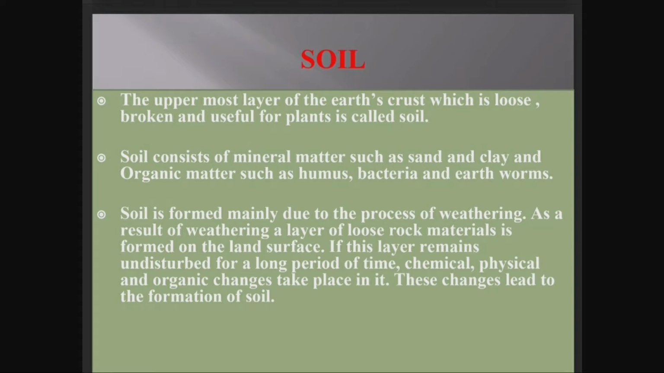The next thing, soil consists of mineral matter such as sand and clay, and organic matter such as humus, bacteria, and earthworms. All these are decomposers of the soil. Then how does weather affect the formation of soil? Soil is formed mainly due to the process of weathering. As a result of weathering, a layer of loose rock materials is formed on the land surface.